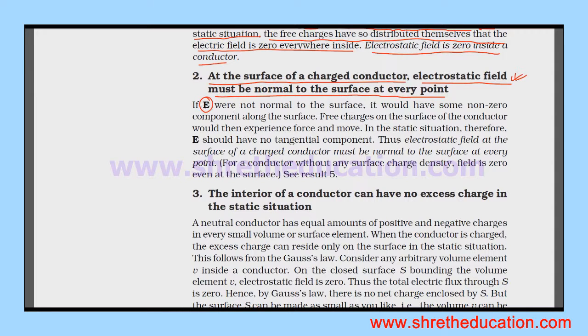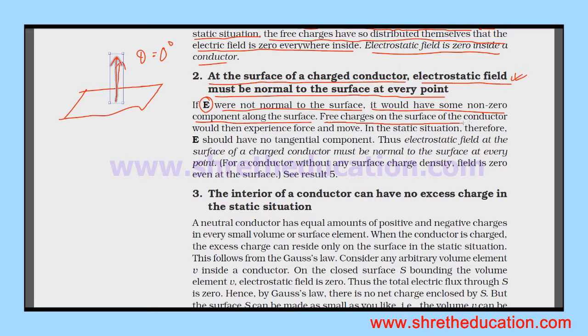If the E vector, the electric field vector, were not normal to the surface, it would have some non-zero component along the surface. If the field is perpendicular the angle is 90 degrees; for a tangential component the angle must be 0 degrees. Then it will have some non-zero component.